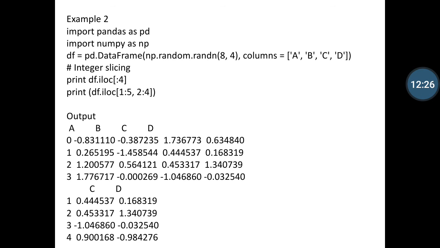So you can notice that the c and d columns are shown here, and the corresponding rows are 1 2 3 4, that is 1 to 5. So the values are 1 2 3 4, and the corresponding values of the c column are shown here as output, and d as output.